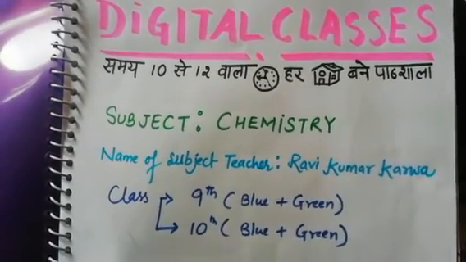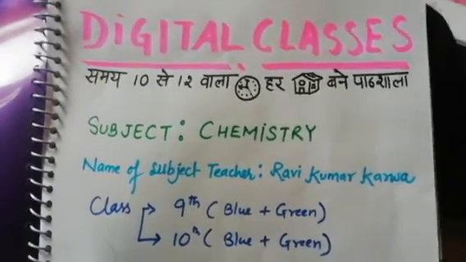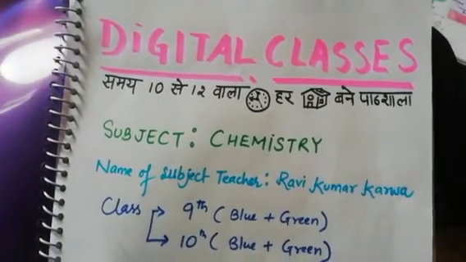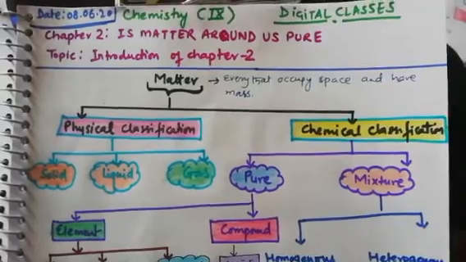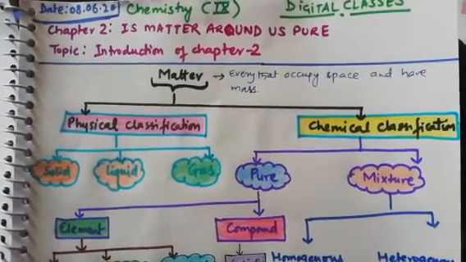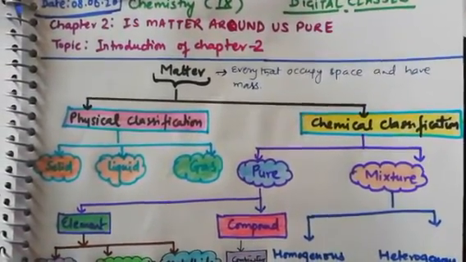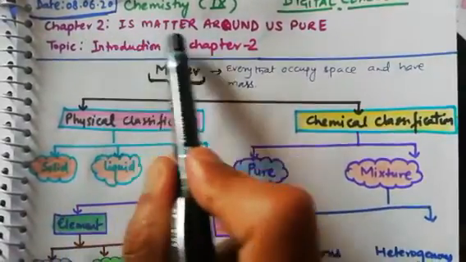This is your chemistry period, and today we are going to start our new chapter, that is chapter number 2. So let's start. Dear students, as you know already, we have done one chapter of this chemistry, that is matter in our surrounding. This is chapter 2, Is Matter Around Us Pure?